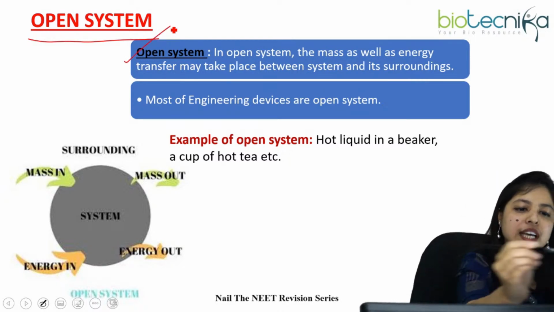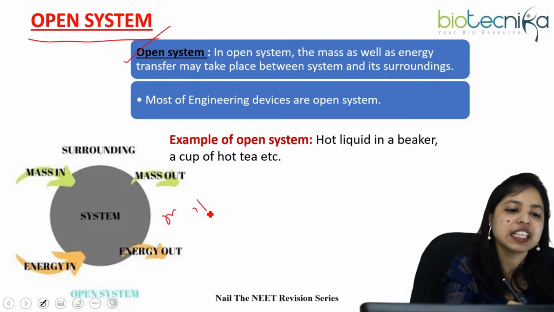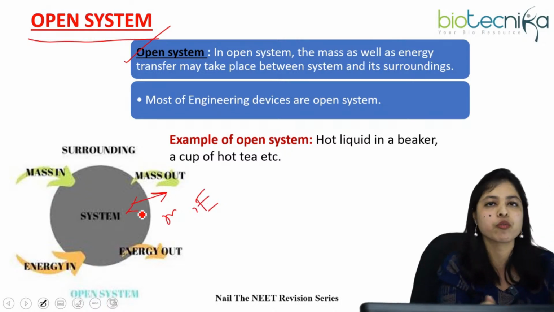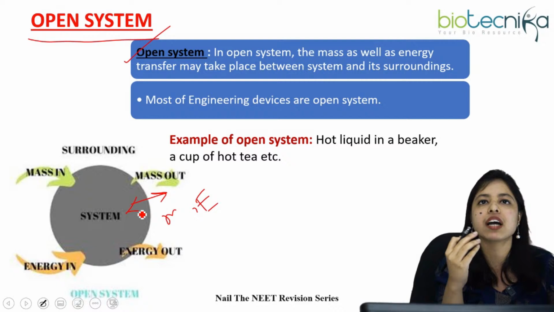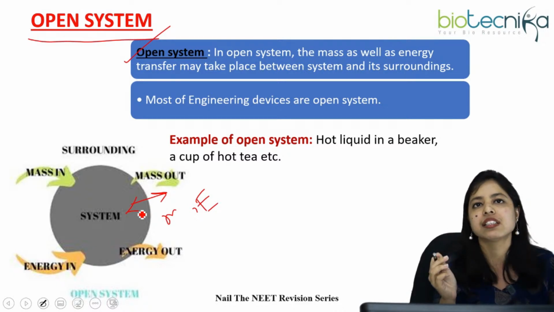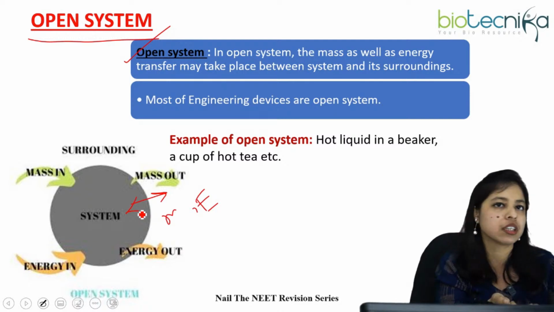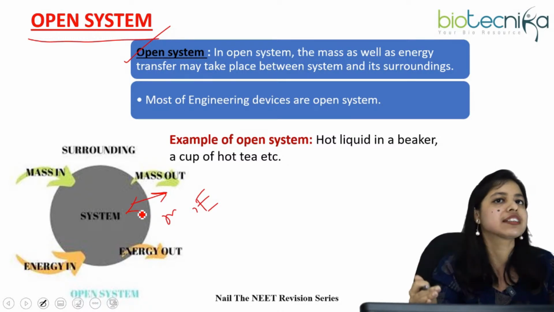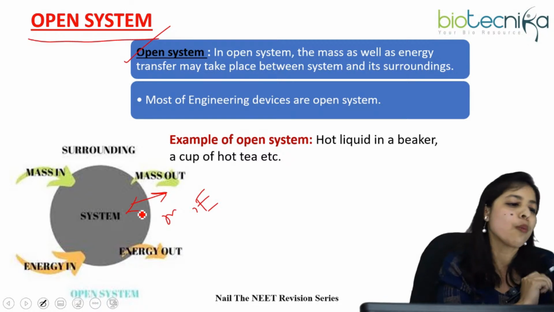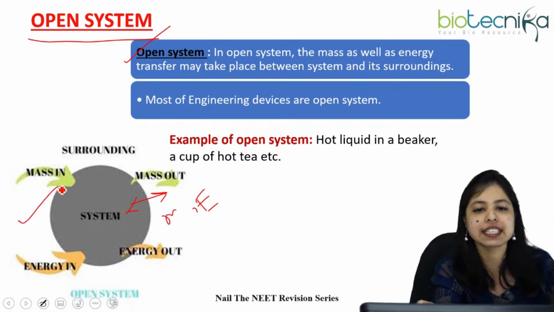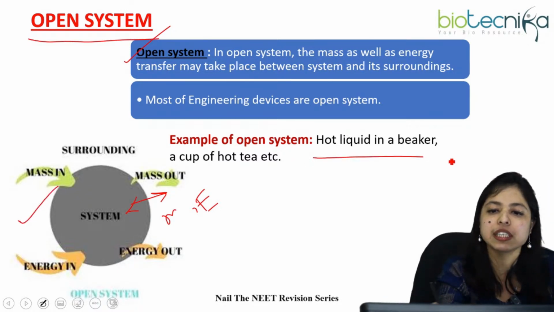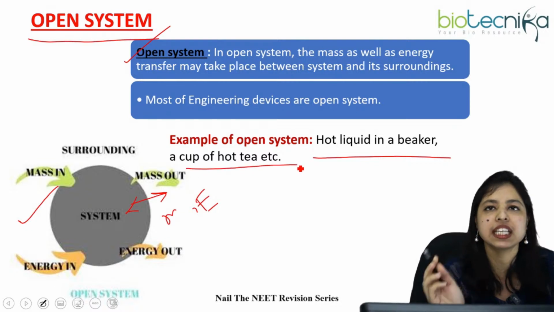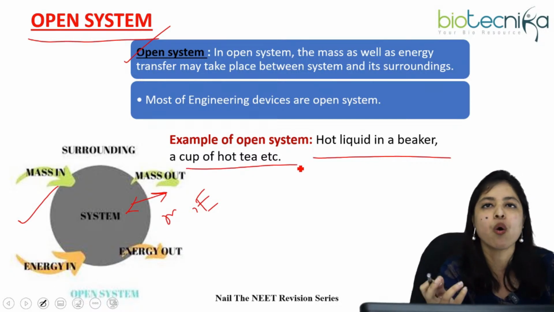Okay. When the mass and energy both are exchangeable between the system and the surroundings, the wall is built of such a material that the system itself allows the exchange of matter, or the mass, whatever we can say, and the energy both between the system and the surroundings. Then that is called the open system. What is the example? Yes, hot liquid in a beaker, a cup of hot tea.